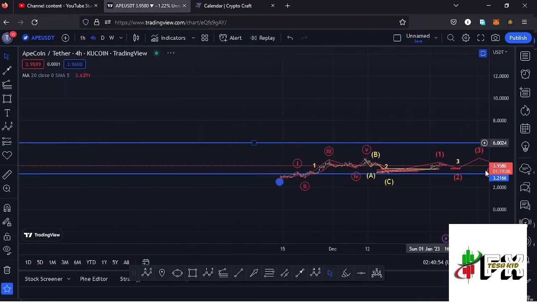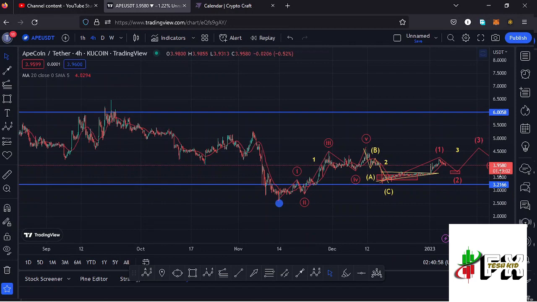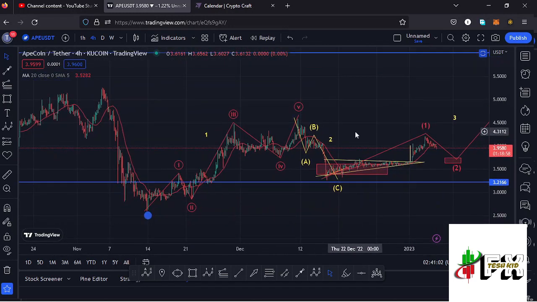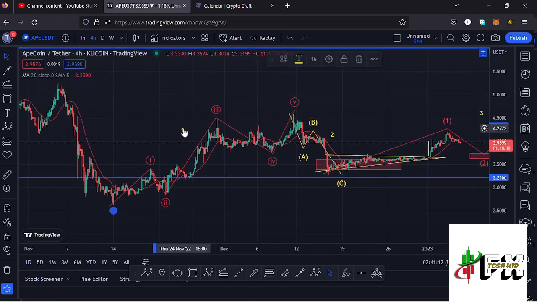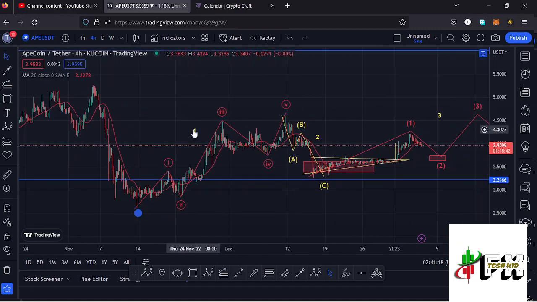seen here on the 4-hour chart, where you can see that after making our low at around the $2.5971 mark, we started a very nice bounce to the upside, obeying the Elliott structures, where you can see I have these as the wave 1, then a wave 2, a wave 3, then a wave 4, and then a wave 5, making its peak at around the $4.5 mark, and also completing the formation of that higher Elliott wave count 1 to the upside.